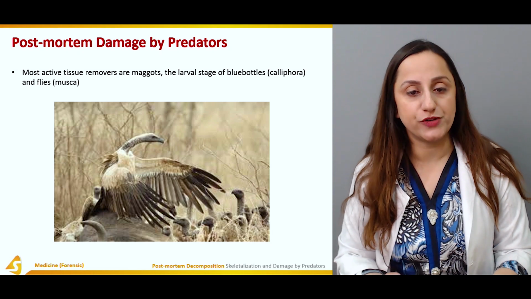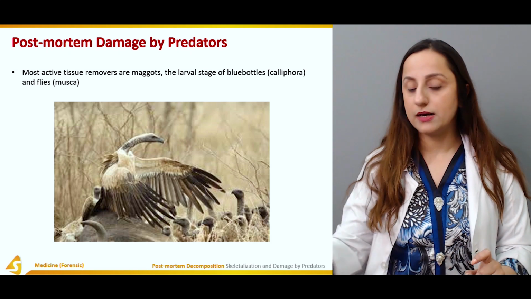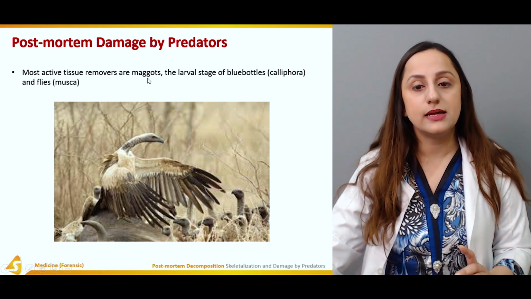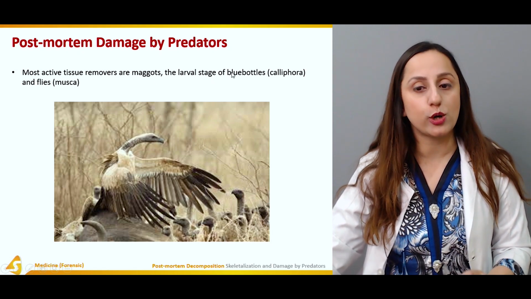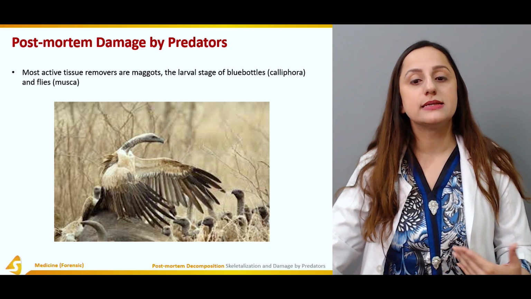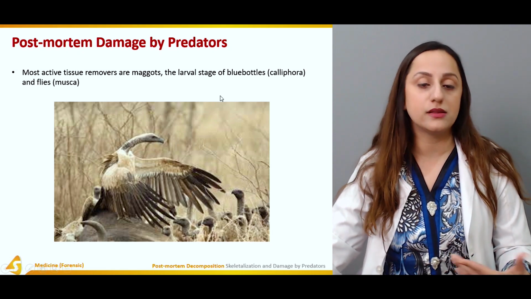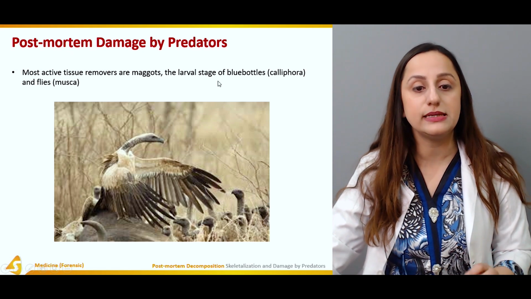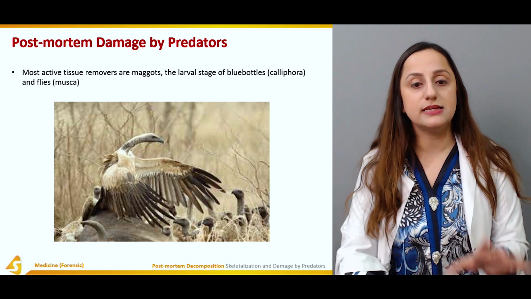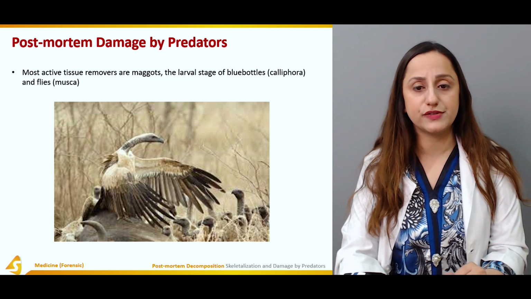Now, all of these things are also of medical legal significance. The most active tissue removers are maggots, the larval stage of the blue bottles, whose other name is Calliphora. Calliphora is used for the larval stage of the blue bottles. And finally, we have the flies, which we can also call the Muscas. All of these types of predations come into action, and these are the most active or the fastest removers of the soft tissues of the dead bodies.